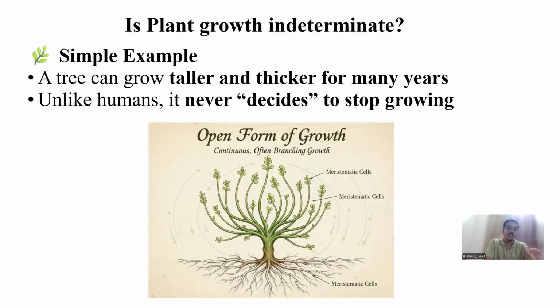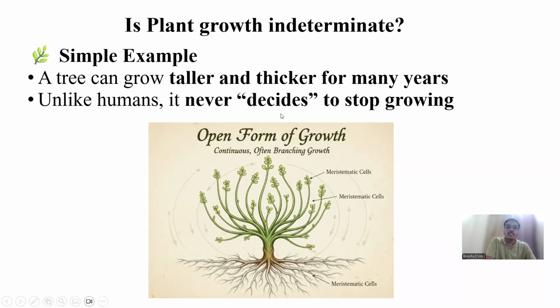I asked you in the beginning of the chapter that plants can grow till the end of its life, but animals cannot grow. So that is what this question is asking. Is plant growth indeterminate? The answer is yes. We cannot determine till what age or till what year the plant is going to grow. The plant can exhibit growth throughout its lifetime. So that is why it is called indeterminate growth, or it is also called open form of growth.